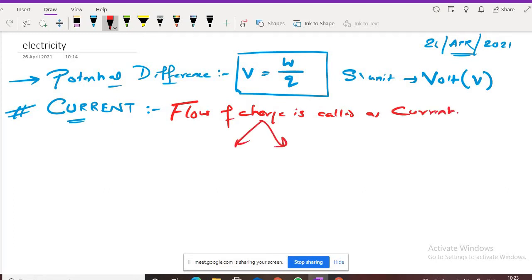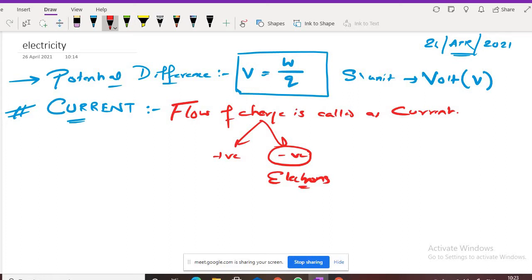Earlier I taught you what charge is. Charges are basic properties of matter, positive charge and negative charge. So flow of charge is called current. Which charge, positive or negative? My dear, negative charge. We are talking about electrons. When electrons flow, current is produced.